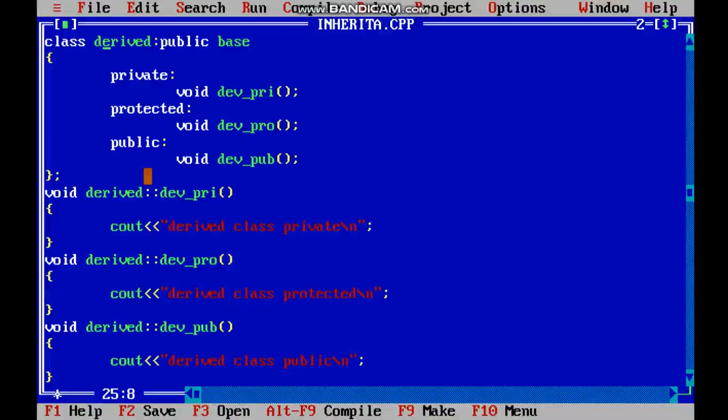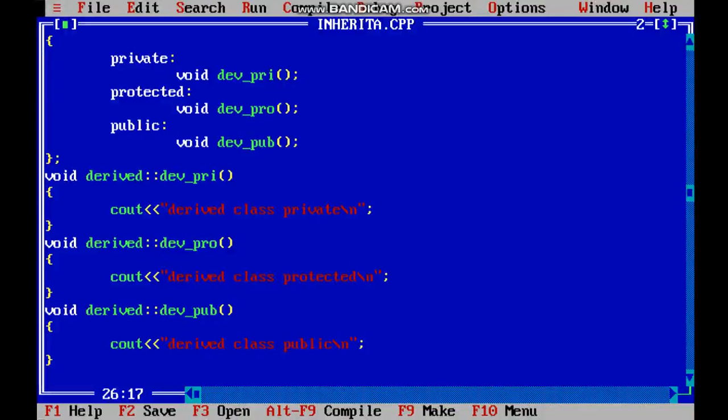Now for the derived class, same as the base class, I have declared private, protected and public. It has its own member functions, that is derived private, derived protected and derived public. Its declaration I have done outside the class, as you can see over here, with a single statement. This will show which class or which function is accessible when the object calls the function.